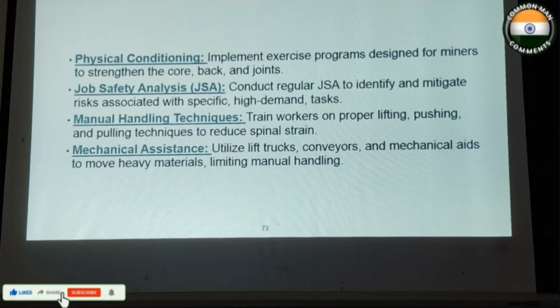Job safety analysis: conduct regular job safety analysis to identify and mitigate risks associated with specific demanding tasks. Manual handling techniques: train workers on proper lifting, pushing, and pulling techniques to reduce spinal strain. Mechanical assistance: utilize lift trucks, conveyors, and mechanical aids to move heavy materials, limiting manual handling.